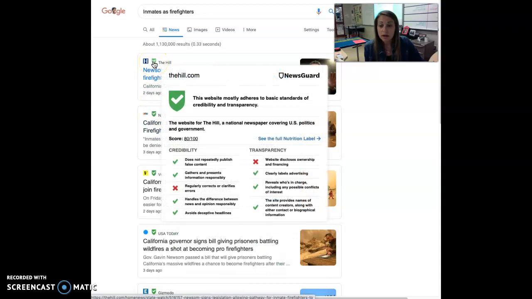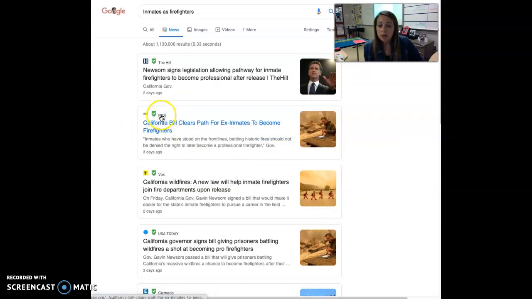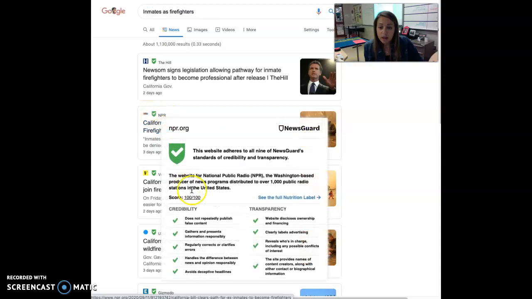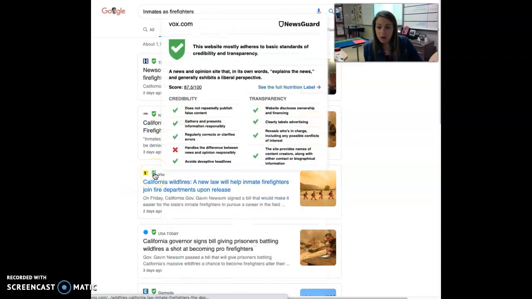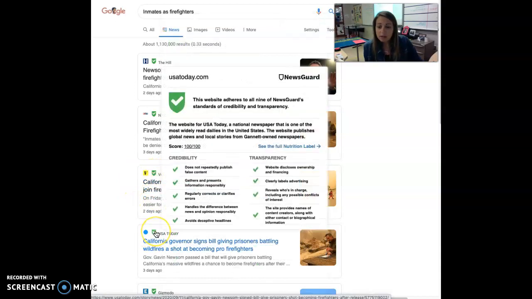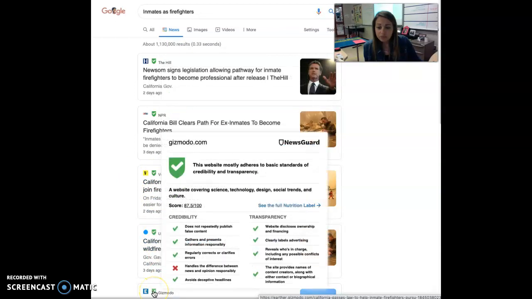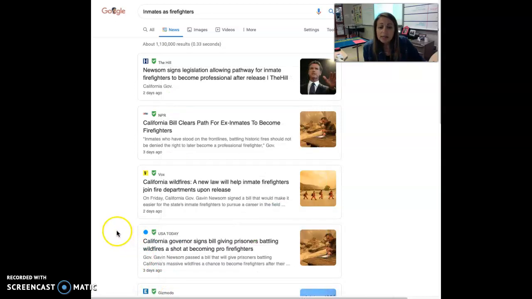So you can see here that the Hill score, if you look right here, is 80. So that one would be okay to use. NPR's score, let's check it out, is 100, so that would be okay to use. Vox's score is 87. Okay, so pick one that is 80 or above.